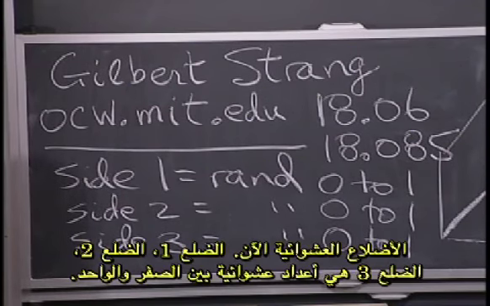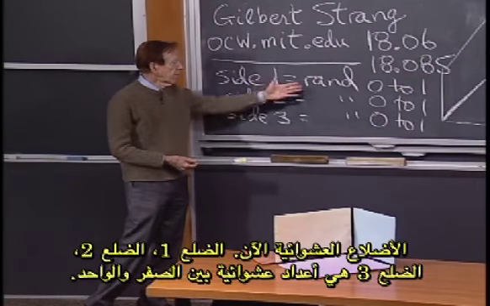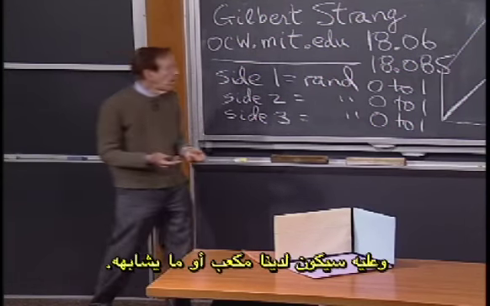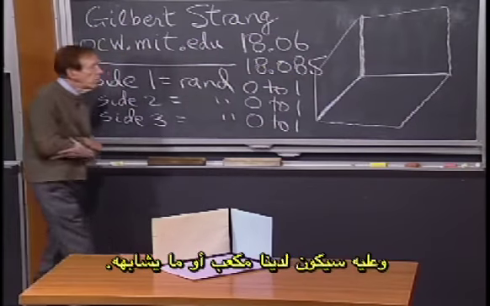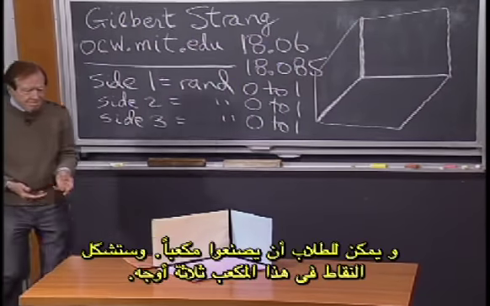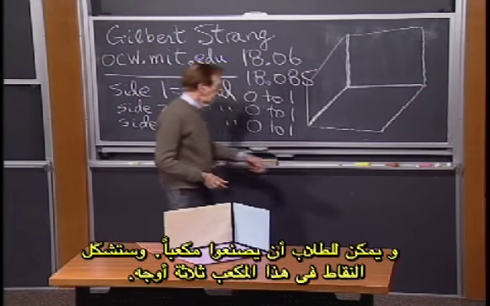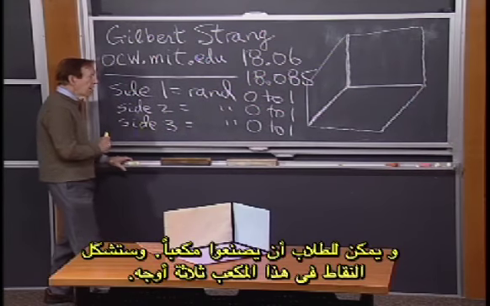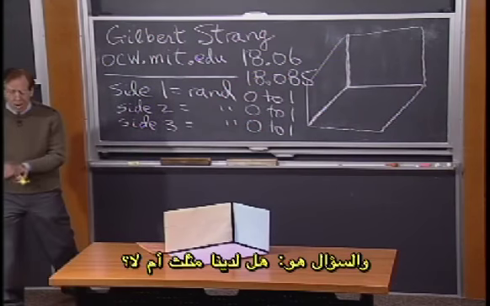Side 1, side 2, and side 3 are random numbers between 0 and 1. So now we would have a cube. That's meant to be most of a cube. Actually, a class could even make a cube. And then points in the cube are now 3 sides. Well, the question is, do we have a triangle or not?